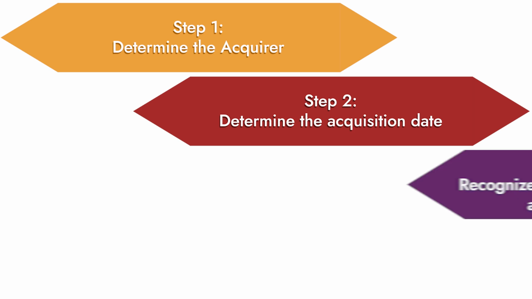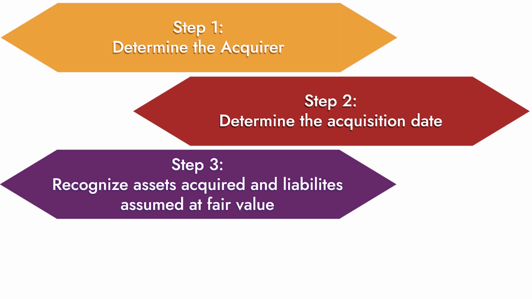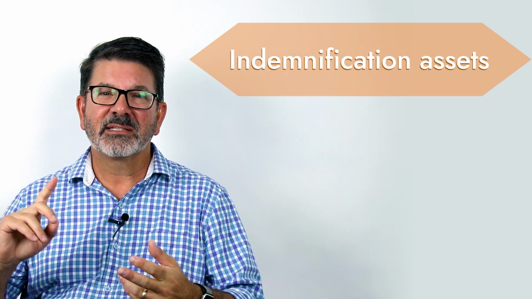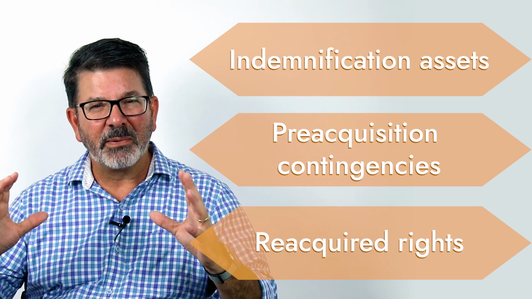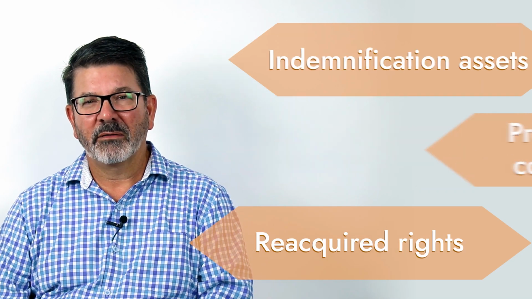Step three, generally, we're going to recognize all the assets we bought and all the liabilities assumed at fair value on the acquisition date. There are some exceptions to this, things like indemnification assets, pre-acquisition contingencies, and reacquired rights, but generally speaking, all assets and liabilities are acquired at fair value.